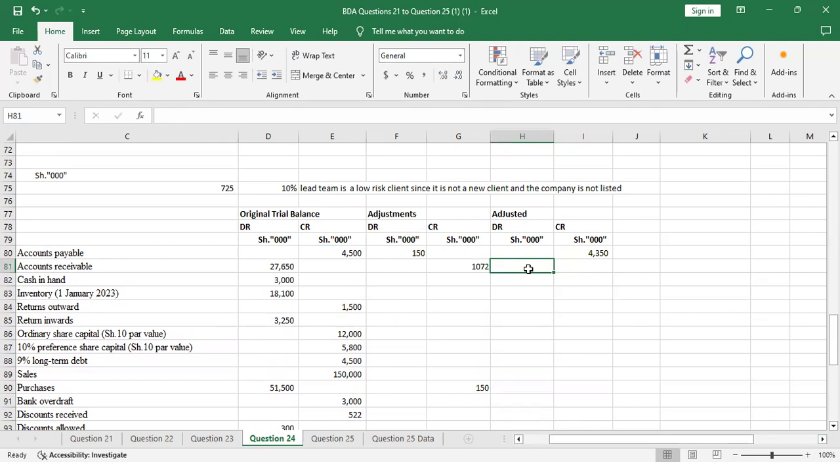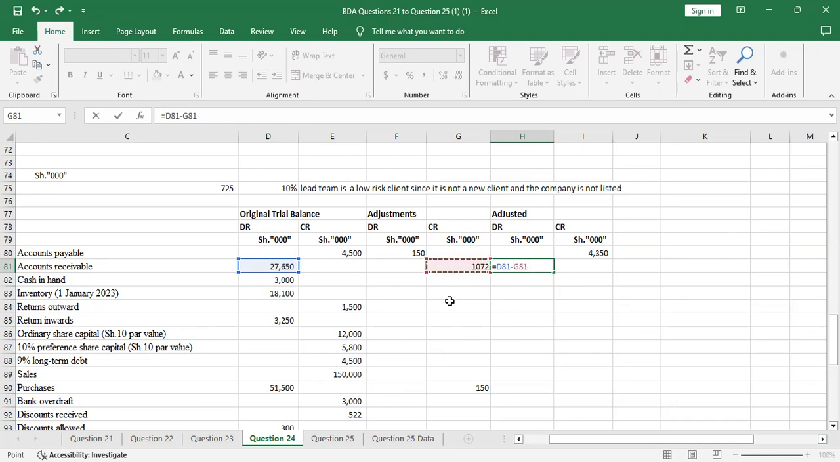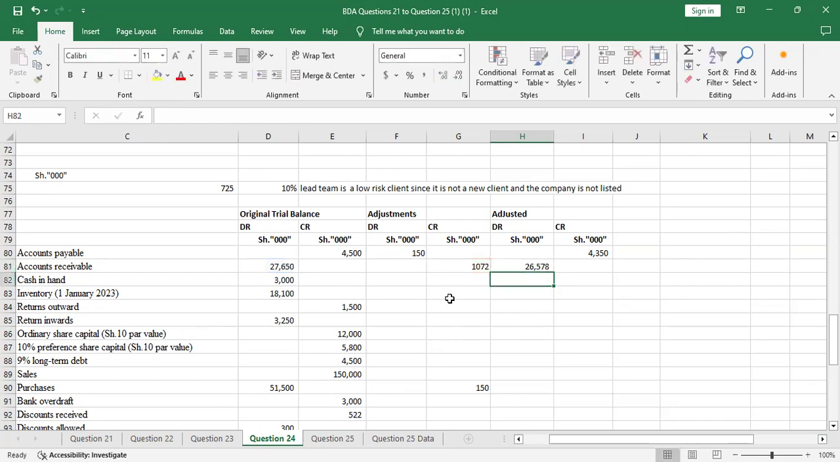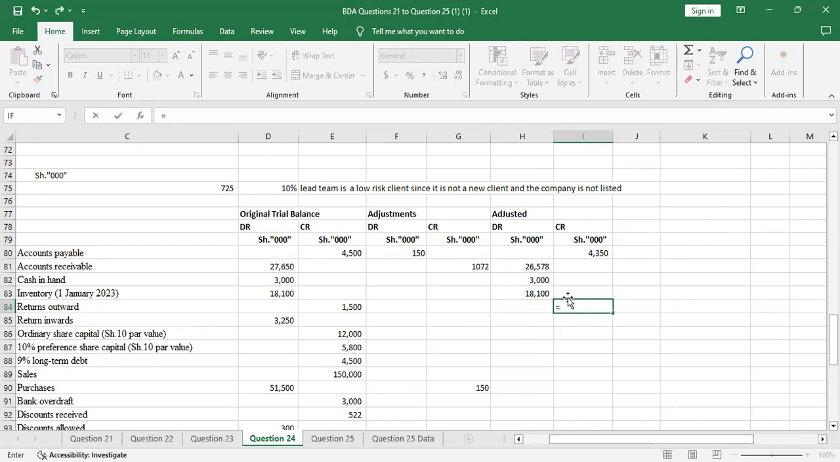Then for accounts receivable, on the debit side, you pick the initial amount, the original, then you subtract because this is appearing on the debit, this is on the credit. So it means that it's reducing this. So you just subtract that to get that value. Then cash in hand, there was no adjustment. Inventory, there was no adjustment at all. Return outwards, no adjustment. So just take it to the credit side where it is.